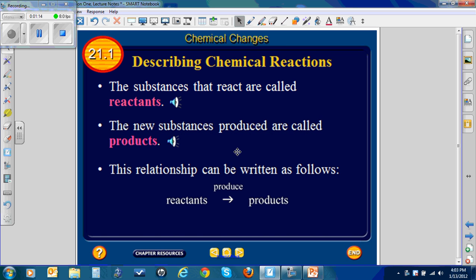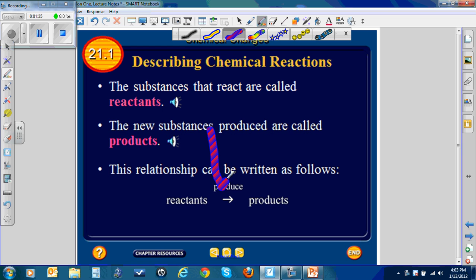And the relationship between reactants and products is written like this, where this arrow, let me pick a better color here. There we go. That arrow represents that the reactants produce the products, or give the products. When reactants react, this is what results, the products. Okay, reactants and products.